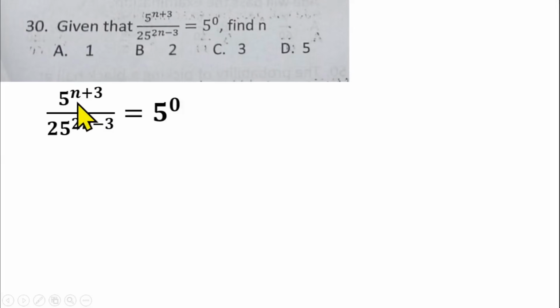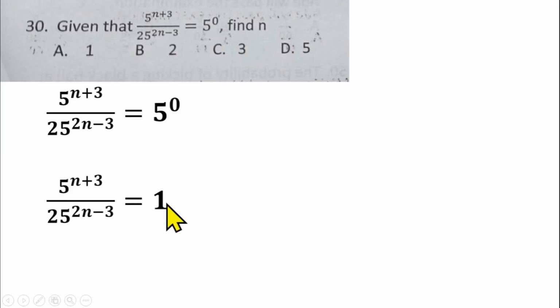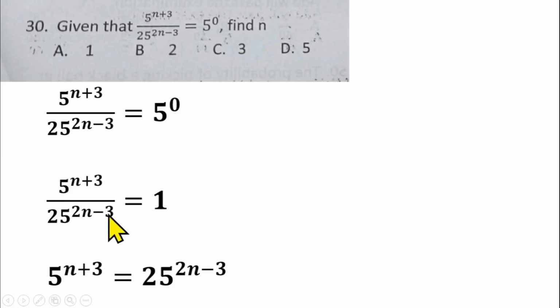We are told that 5 raised to the power n plus 3 over 25 raised to the power 2n minus 3 is equal to 5 raised to the power 0. You have to find the value of n from there. What can we do? We can cross multiply, although we know that 5 raised to the power 0 is 1. So this will give us 1. Then from there you can cross multiply. So 25 raised to the power 2n minus 3 will multiply 1.